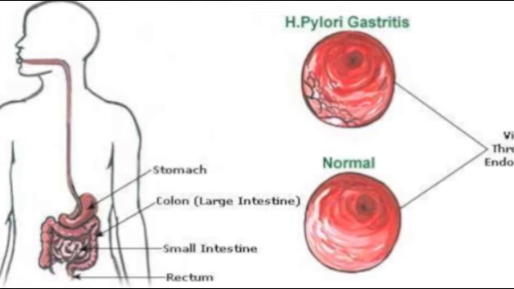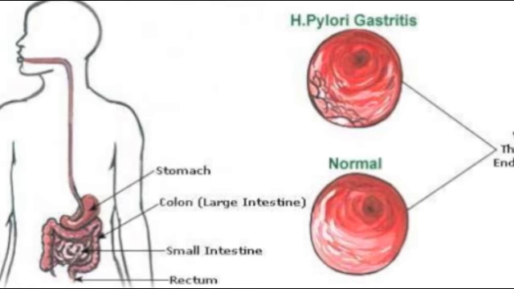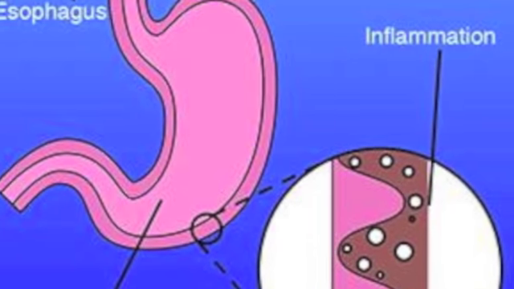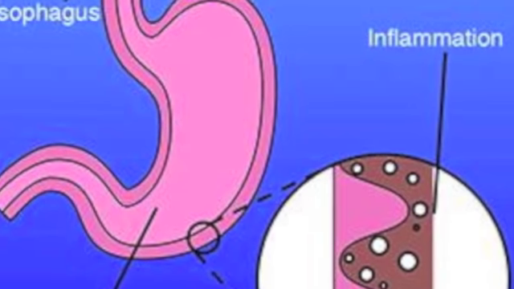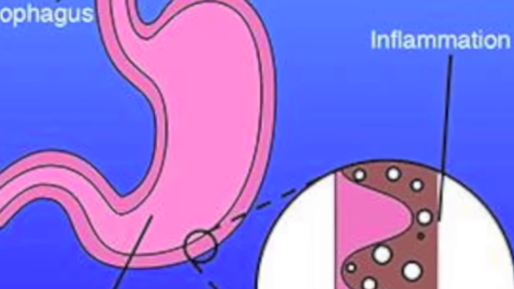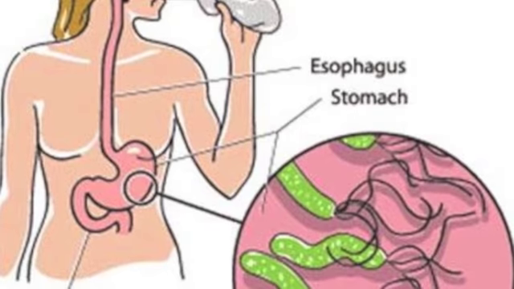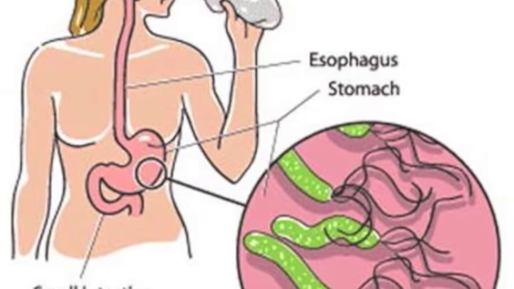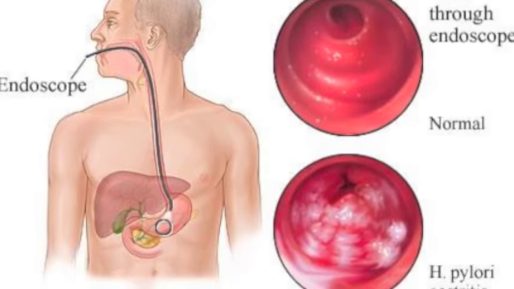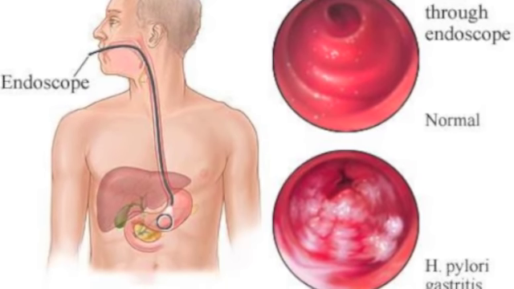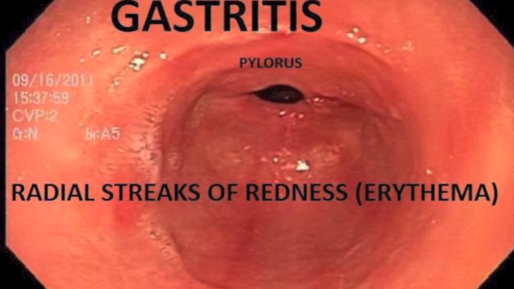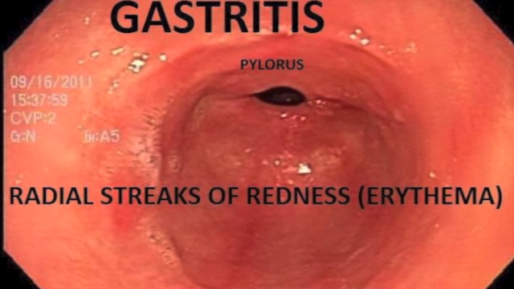Gastritis is inflammation of the lining of the stomach. Unfortunately, the term gastritis has been misused to include many different upper abdominal problems, but true gastritis refers to the stomach lining that is inflamed. All or parts of the gastric mucosa may be involved. Gastritis may be classified as acute or chronic. Some causes are bacterial, viral, certain drugs, alcohol, and reflux.